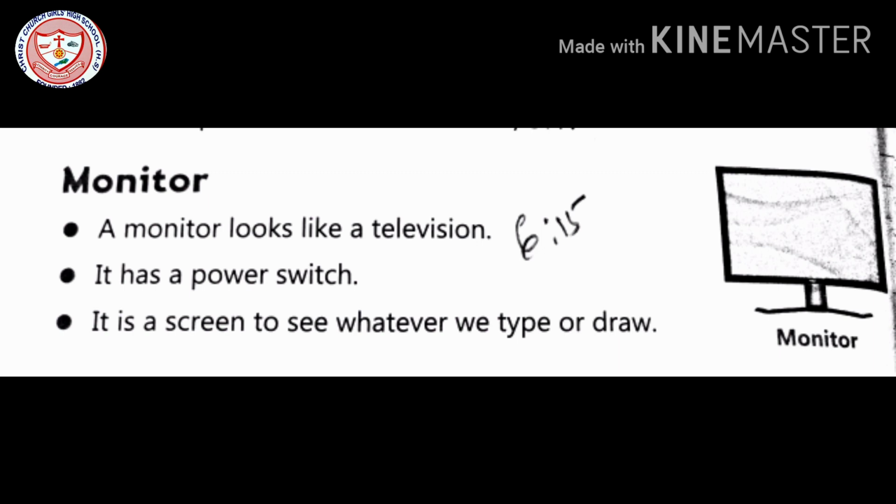It is a screen to see whatever we type or draw. So monitor, it looks like a television. It has a power switch. It is a screen to see whatever we type or draw. Okay, so this is monitor.